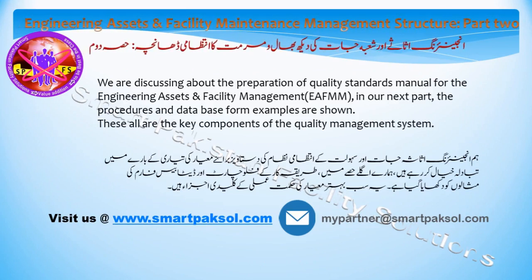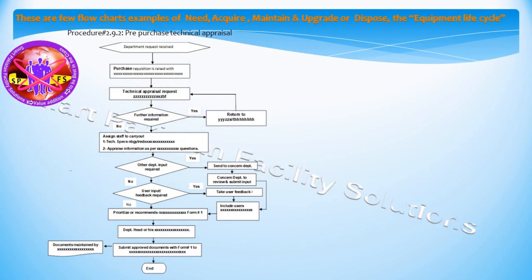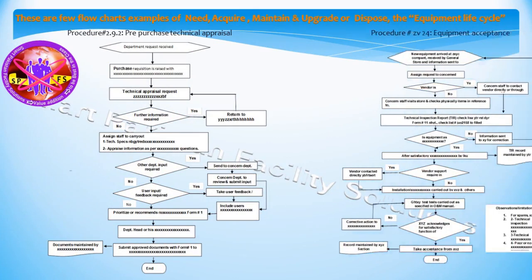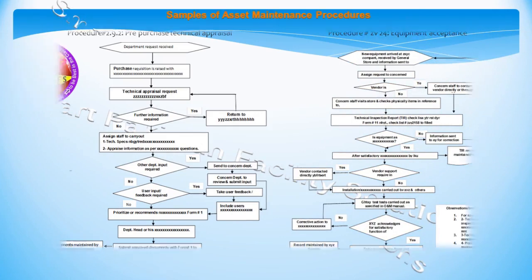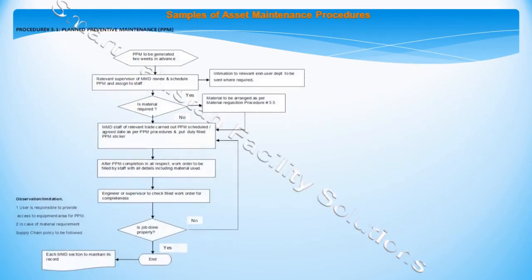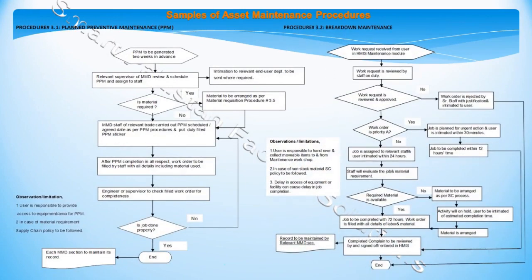In our next part, the procedures and database forms examples are shown. These are all key components of the quality management system. A few flowchart examples of need: acquire, maintain, and upgrade or dispose, which is the equipment life cycle. The procedure of pre-purchase appraisal of equipment, the need, then equipment acceptance, the acquire action. Now the examples of the preventive and breakdown maintenance procedures. These are some parts of the maintain section of the equipment life cycle.